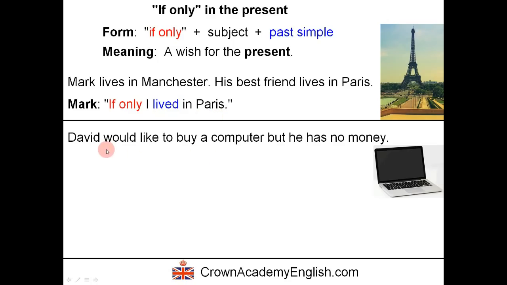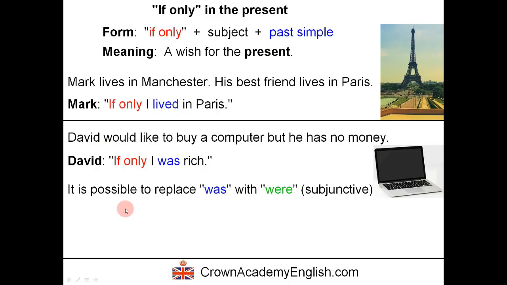Another example. The situation is David would like to buy a computer, but he has no money. So David says, if only I was rich. If only I was rich. Okay? So this means that David in the present would like to be rich so that he can buy a computer. Okay? So if only I was. So I was is the past simple form of the verb be. But the meaning is present.